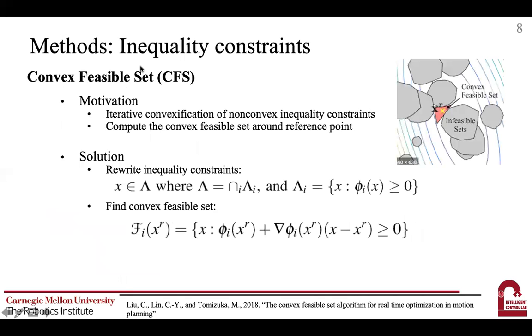Secondly, to deal with the nonlinear and non-convex inequality constraints, we leverage our previous work called convex stable set, which applies iterative convexification of the inequality constraint and computes the convex stable set around the reference point as new constraints. An illustration of the convex stable set algorithm is shown in the red triangle in the right figure. We denote the original inequality constraints as intersections of the set of semi-convex inequality constraints, which is phi x. The convex stable set for each phi x can be found using the second equation. More details regarding CSS can be found in the paper listed at the bottom.